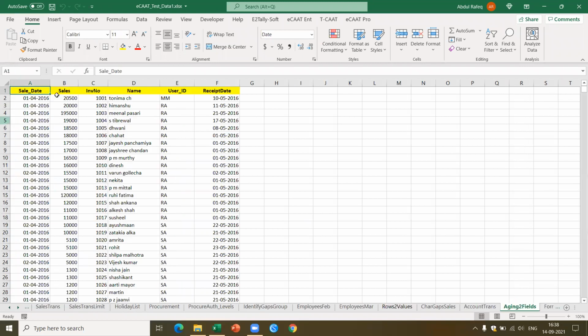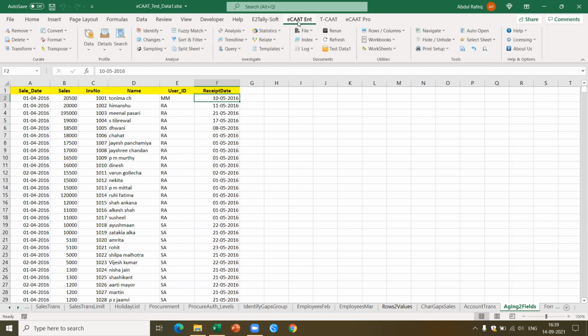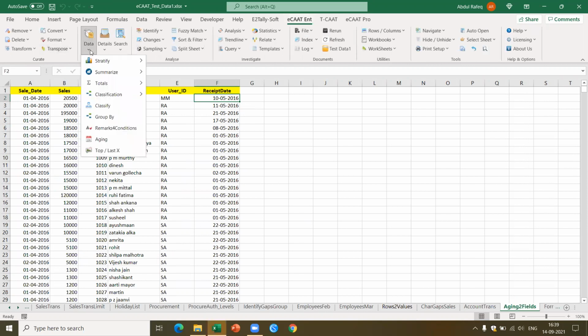Now here I got this data, which is the sales data, and I got the receipt data. I would like to stratify and get to know, based on the payment by the parties, what the payment pattern is. Who has been a prompt payer? How many parties have been paying within how many days? So I go to eCat Enterprise. I have a function in Stratify called Stratify Aging.